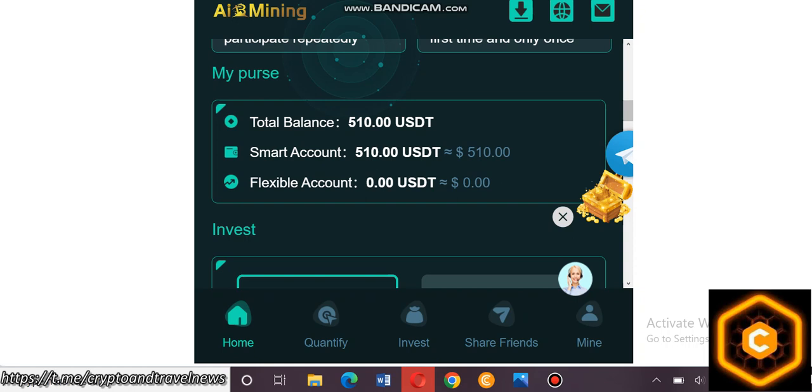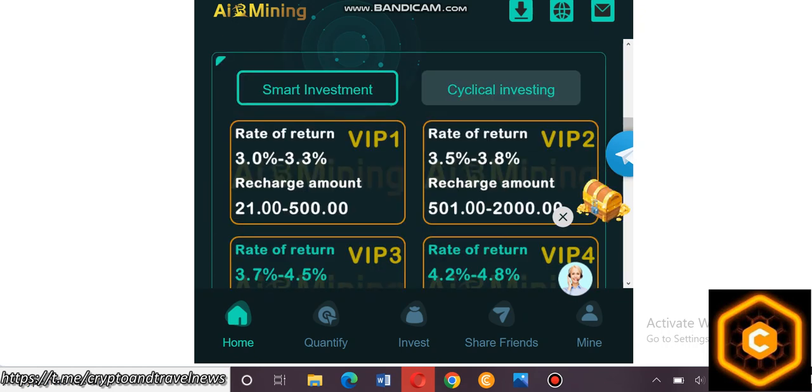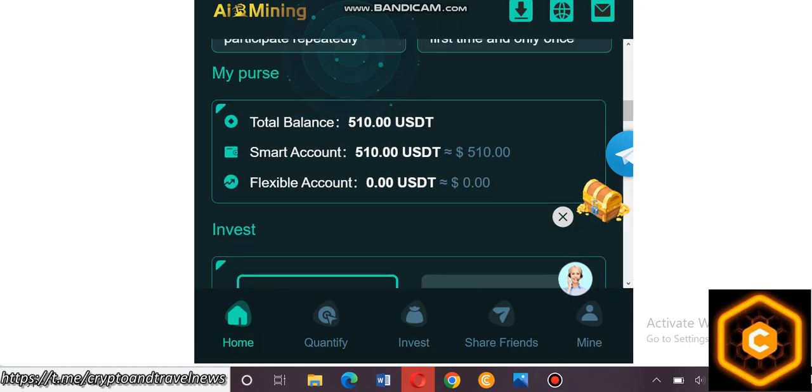When you join this site, you get a USDT bonus. The total balance shows 5,510 USDT, and also the smart account has a 510 USDT free bonus. It is flexible: when you complete the task, you get some profit from this site. Here is how to invest in a package.